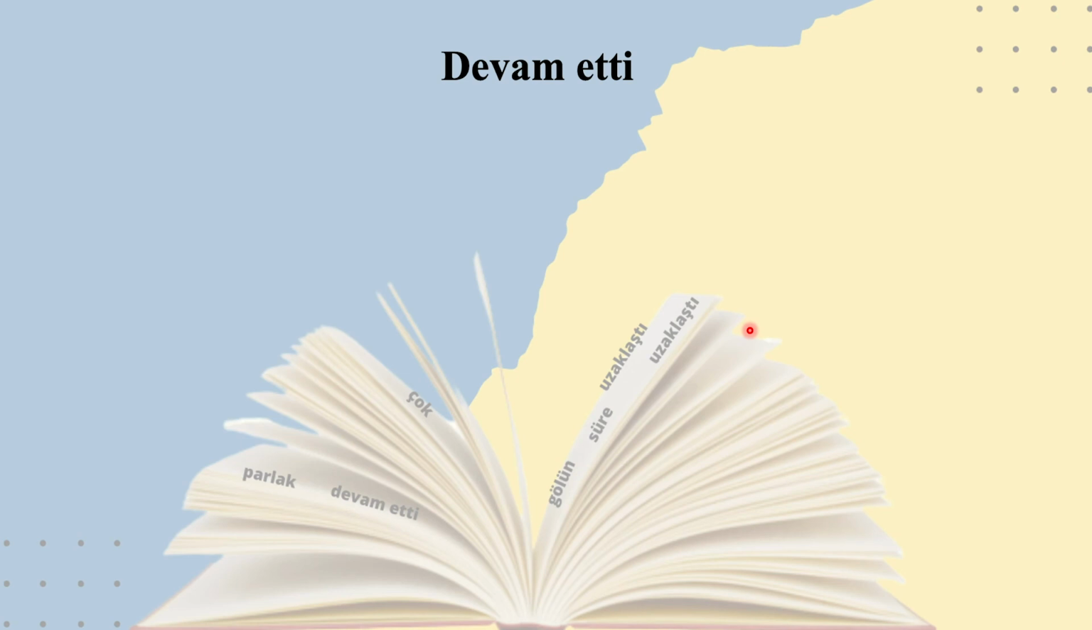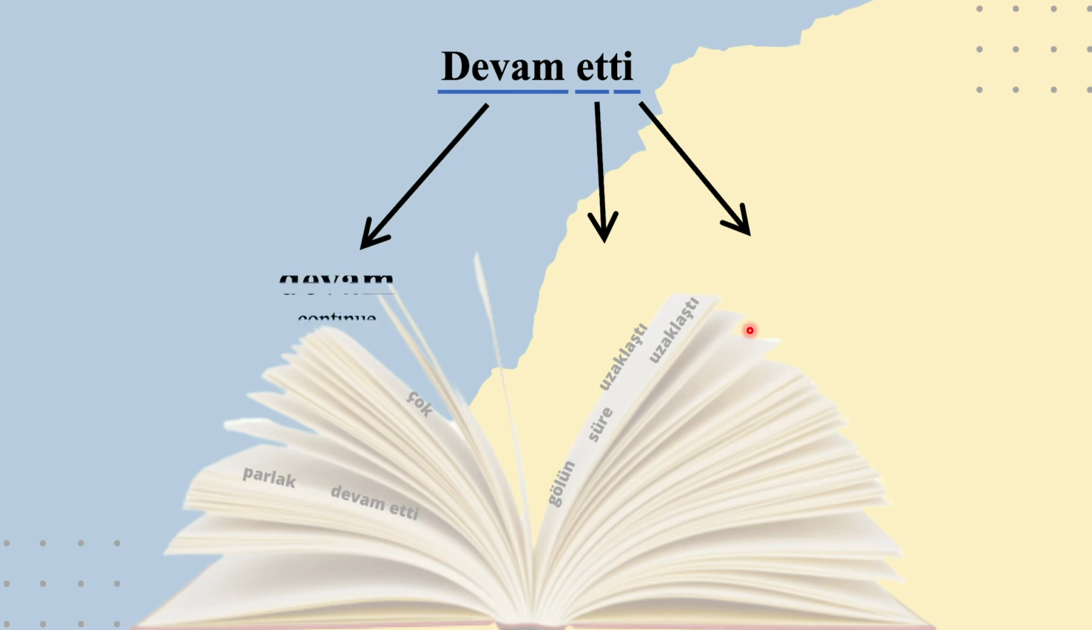And finally, the last verb was devam etti. It is made up of three parts. The first part is, or the word, devam, continue. Etti, or et, which is etmek, to do. And the last one is ti, which is the past tense. To make a word in the past tense, we use this one here.